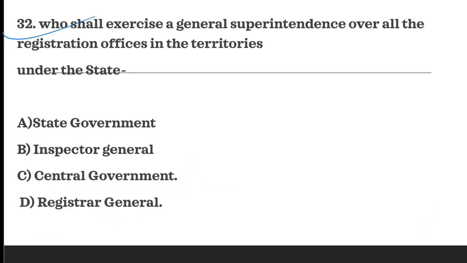So the next question is, who shall exercise a general superintendence over all registration offices in the territories under the state? So as per the provision, the correct answer is Inspector General. B. It's not state government, it's Inspector General who shall exercise general superintendence over all the registration offices. So B is the correct option.